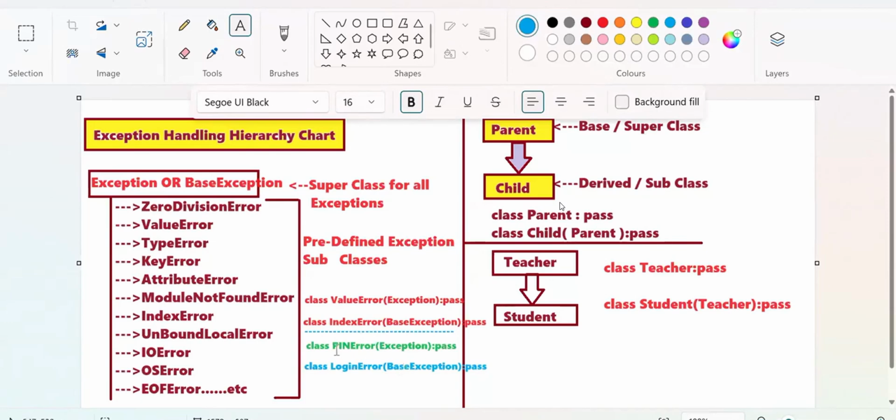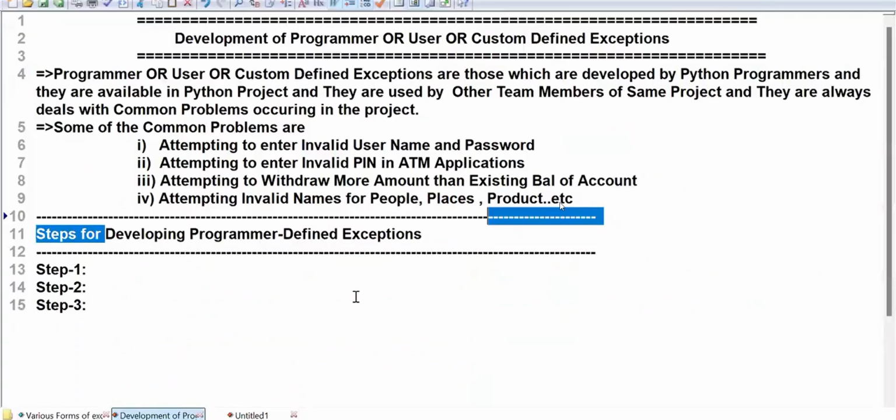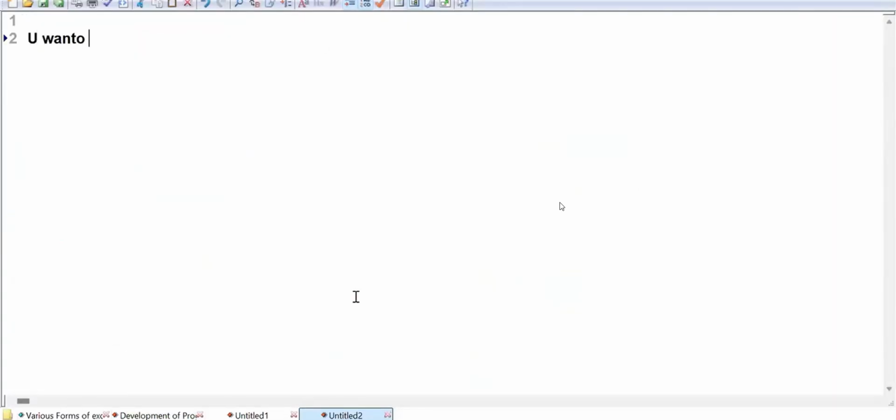So your subclass becomes what? Exception subclass of programmer defined. My dear student, you also went out of order. You want to become a magician.